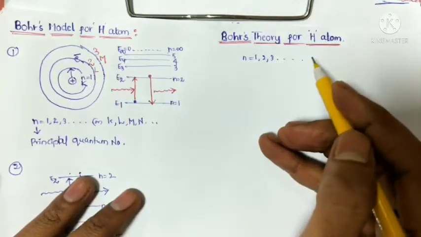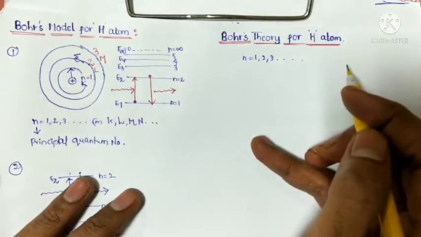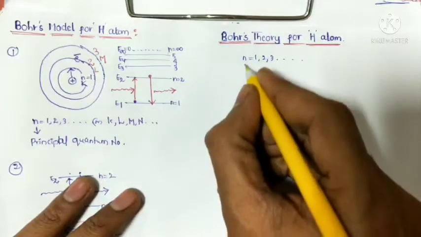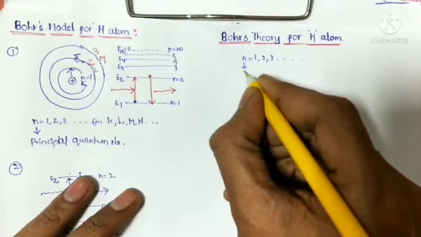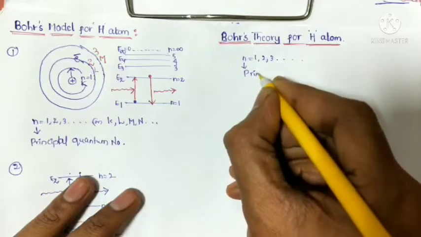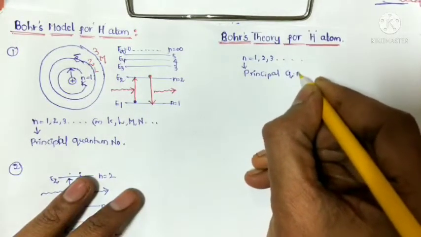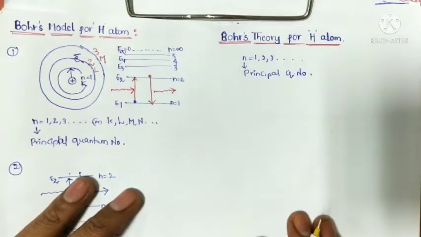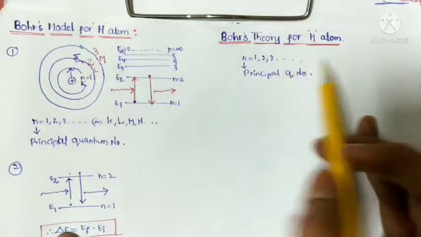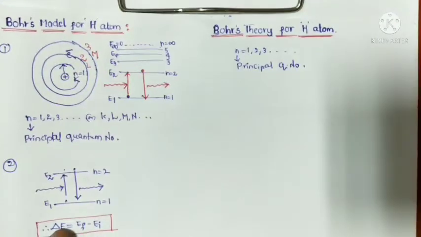Here n is also called, as we already know, the principal quantum number.